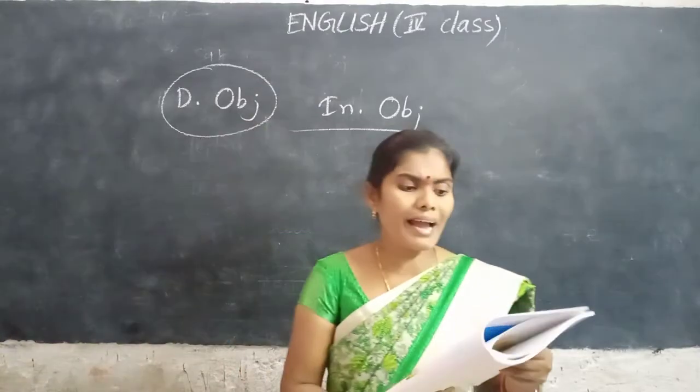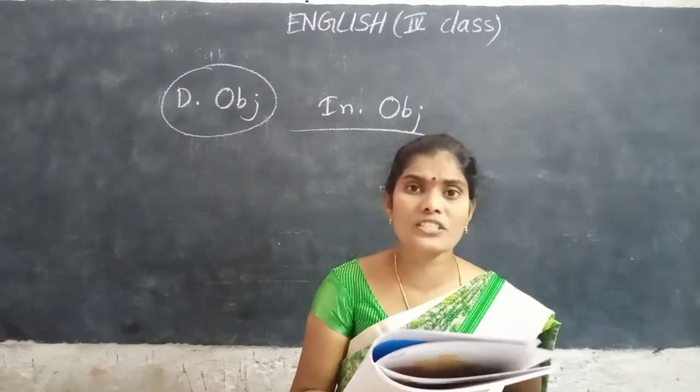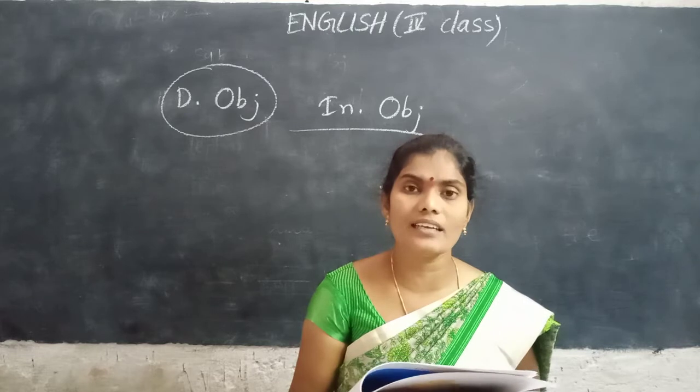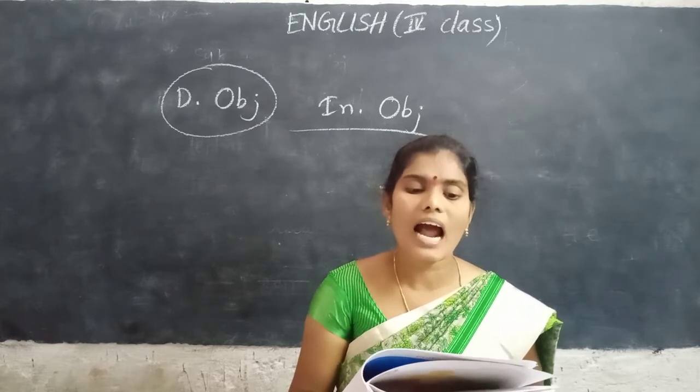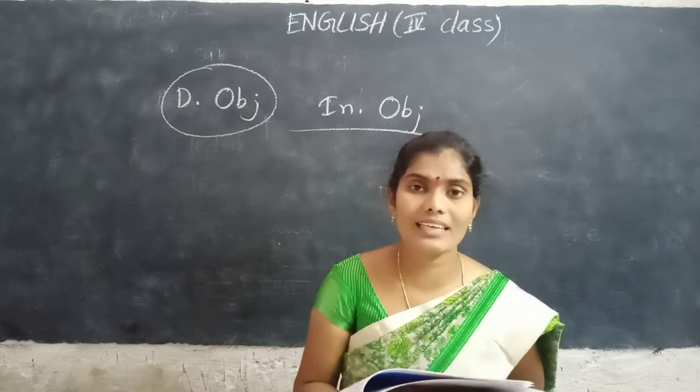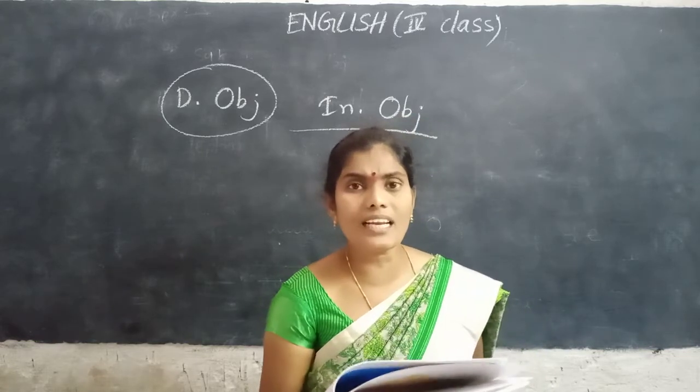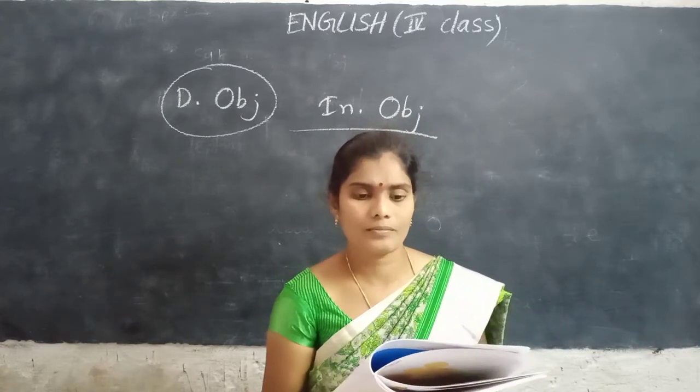Here, the man gave gifts. Gifts is the direct object. Circle gifts, underline the girl.